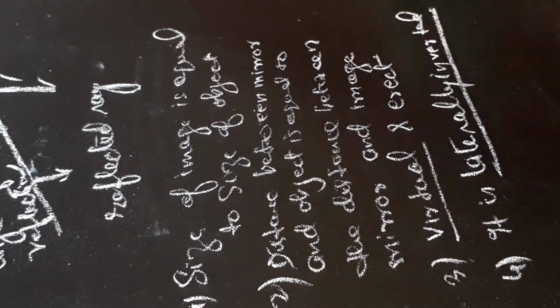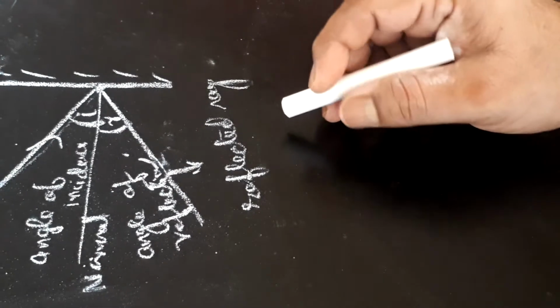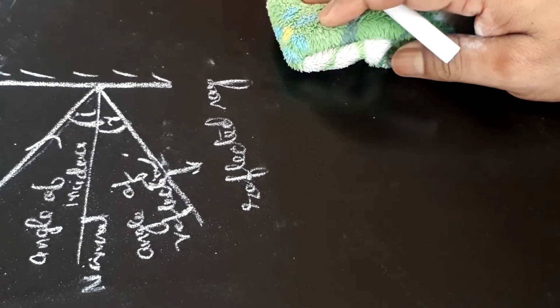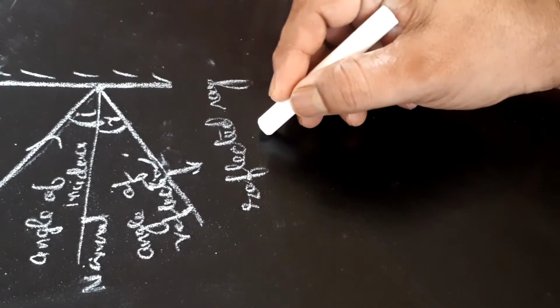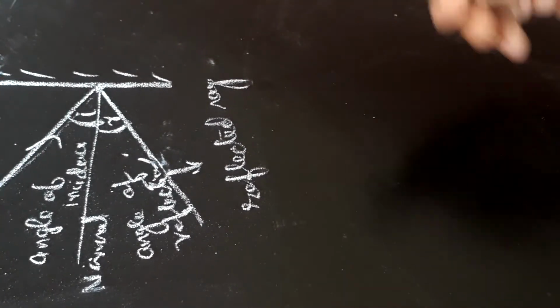Now we are going to talk about what are real images, what are virtual images. Those images which can be obtained on screen are called real images. The image formed on screen in cinema hall is an example of real image, whereas image formed in a plane mirror of our face, that is an example of virtual image.